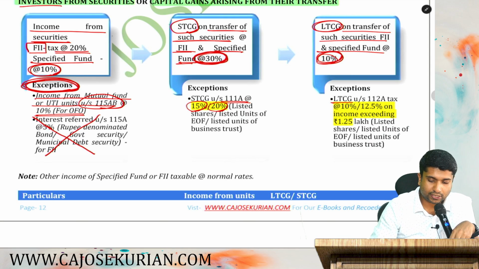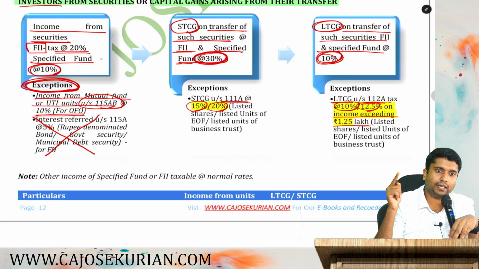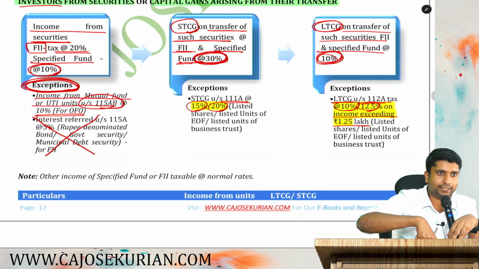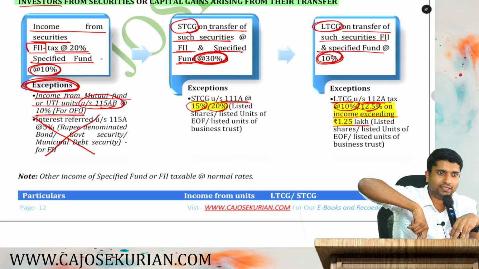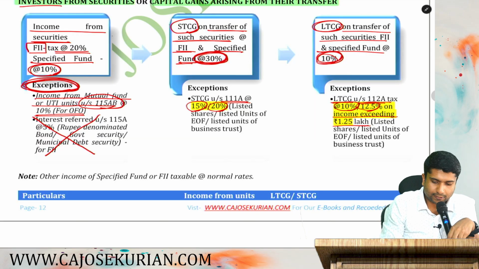Long-term capital gain under section 112A shall be taxed at 10% or 12.5% for income exceeding 1,25,000. That means, say you have listed securities, a listed share, and you are transferring it. Long-term capital gain has to be taxed under 112A. And what is the rate? 12.5% is the latest rate. Old rate 10%. Over and above 1,25,000 rupees. I hope it is clear.